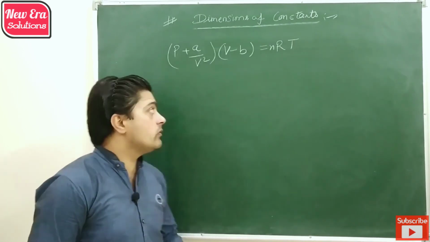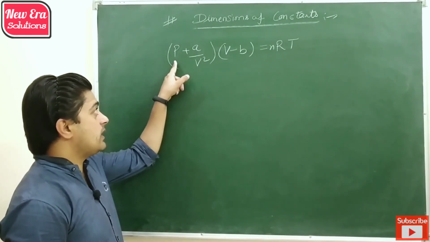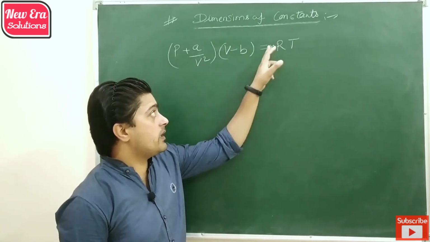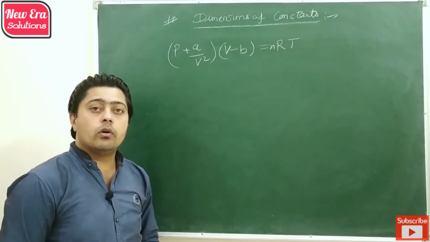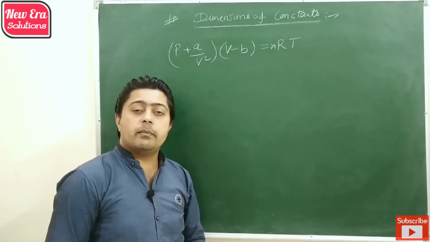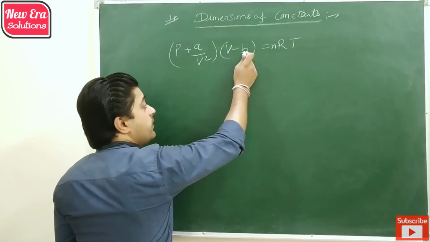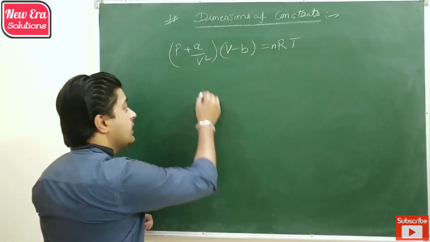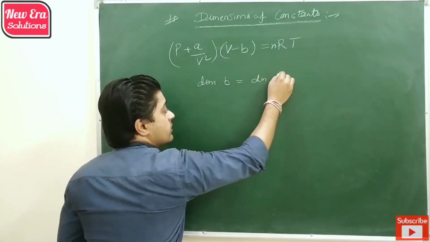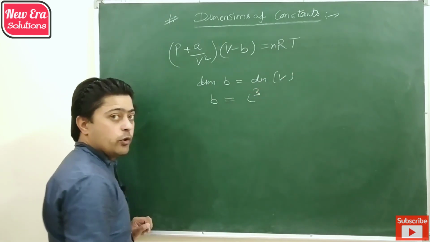In another example, we have van der Waals formula for the real gases, in which P represents pressure, V represents volume, R is a gas constant, T is temperature and N represents number of moles of the gas, and A and B are the unknown constants whose dimension we are going to find. Then again, from principle of homogeneity, if B is subtracting from volume, then the dimension of B has to be equal to the dimension of volume. Then the dimension of B is L cube.